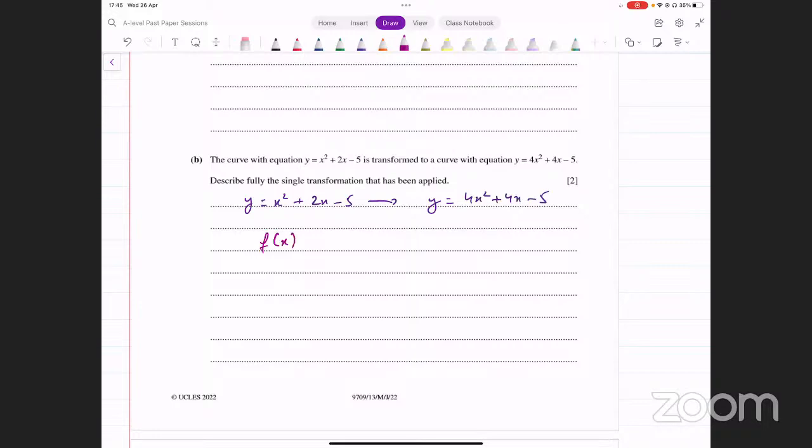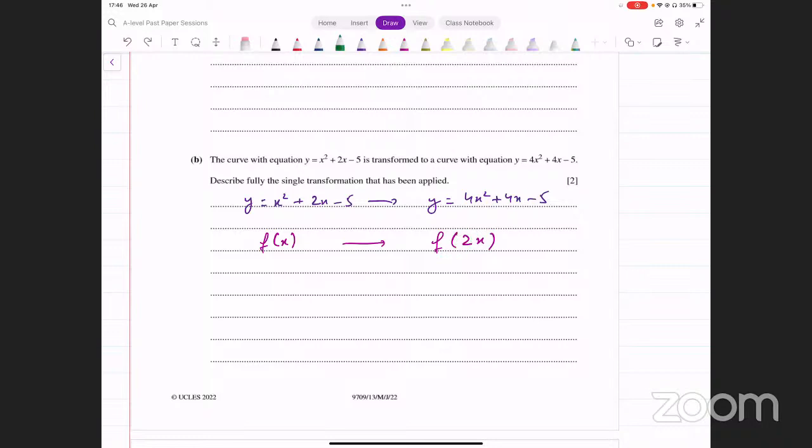कि जो भी पहले function था उसमें उन्होंने क्या किया है, x की जगह पे 2x कर दिया. So now you have to describe fully this transformation. Now how do you describe this? सबसे पहले सोचें ये horizontal transformation है, vertical है. Horizontal है because ये function के अंदर हो रही है. Okay, कौन सी transformation है? 2 से multiply कर रहे हैं.